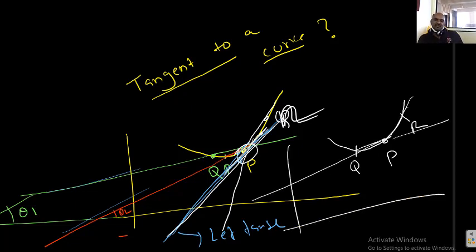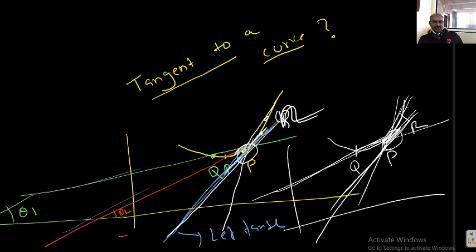This is another secant. If this limiting position of the secant is becoming a straight line, it means Q is approaching P along the curve. Similarly, R is approaching P along the curve. So you get 2 lines. If those 2 lines coincide with one another at P, then you can say that we can draw a unique tangent to the curve at a particular point P. That line only is said to be the tangent to the curve at the particular point P. That is one thing.